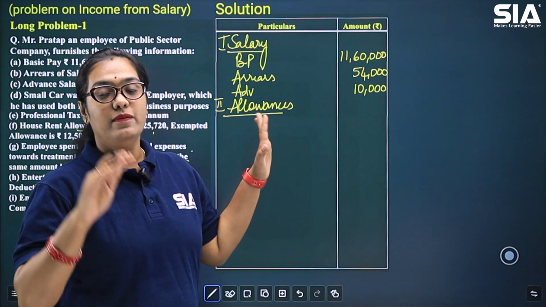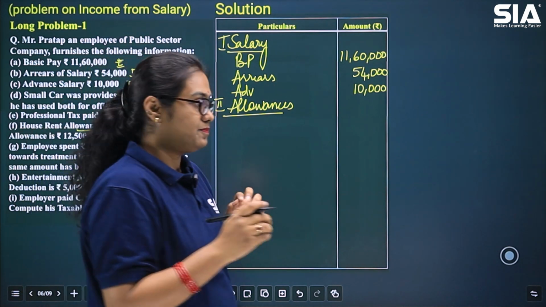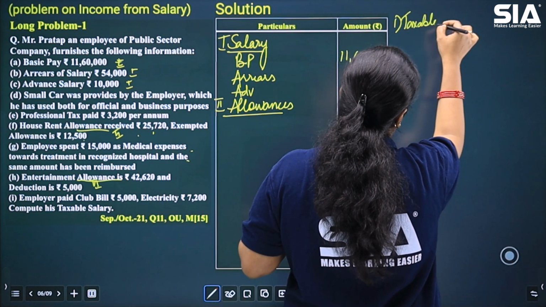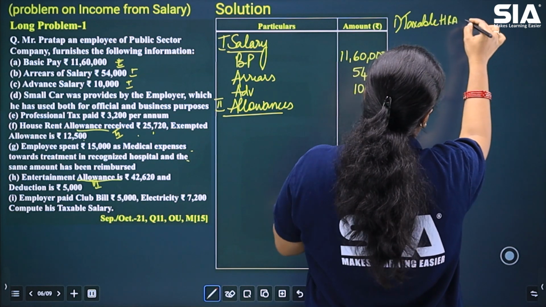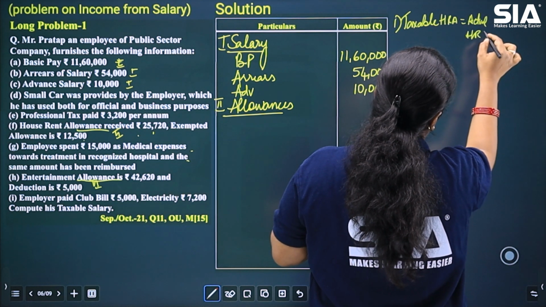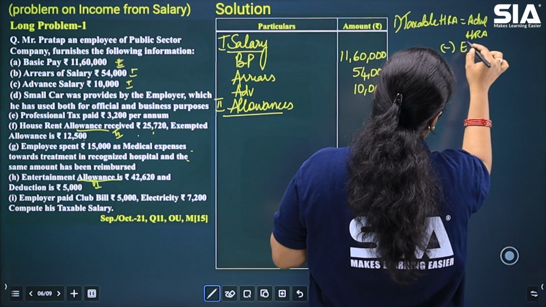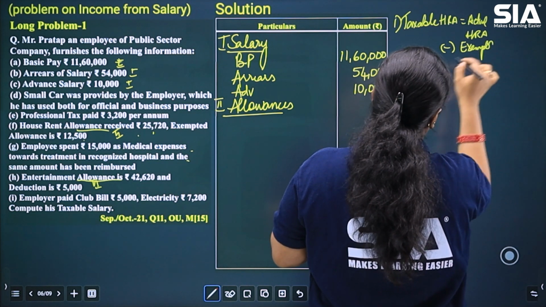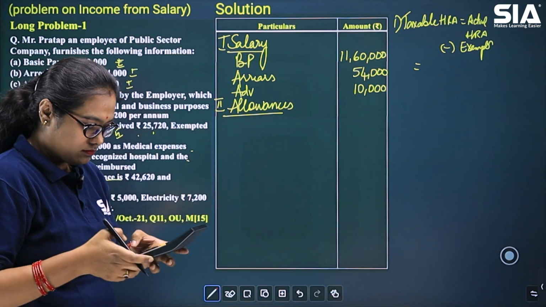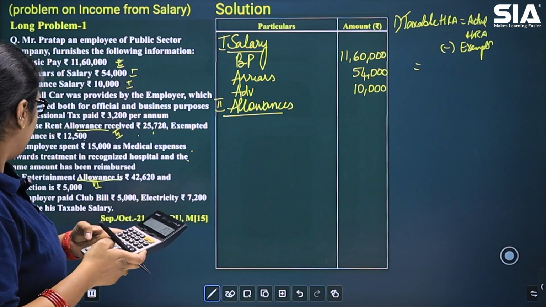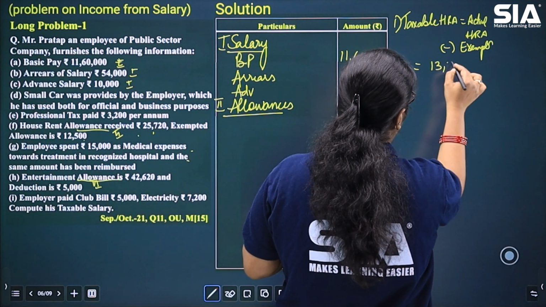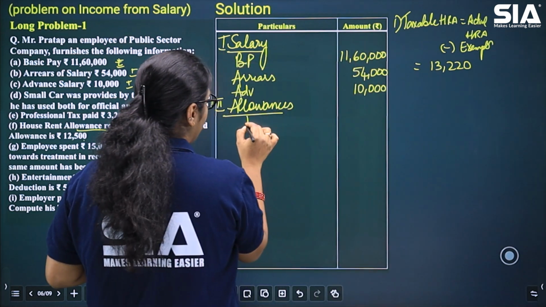In this pro forma, we are going to write those values which are taxable. So taxable HRA will be equal to actual HRA minus exemption. How much will that be? 25,720 minus 12,500, so that is going to be 13,220.